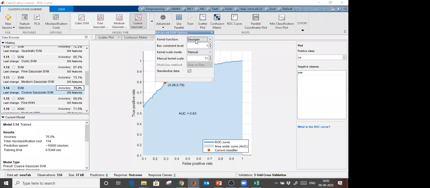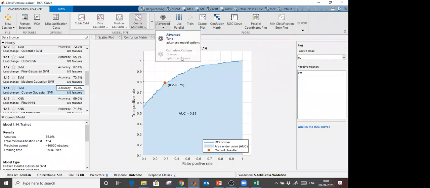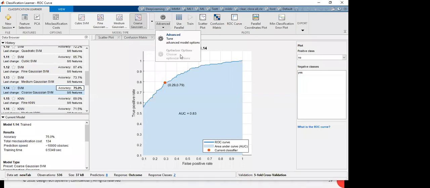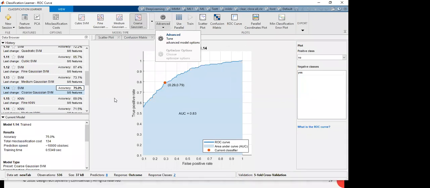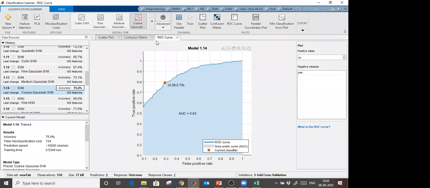Here's the tuning option: what kernel function you are going to use, quadratic, cubic, and what the kernel scale and box constraint level will be in the case of support vector machine. So you can optimize by changing the kernel function, or by increasing or decreasing the iterations. Optimize options are available here too. So if you're not happy with this, you can optimize the parameters directly from this app. But in my case, let's say I don't want to optimize more.